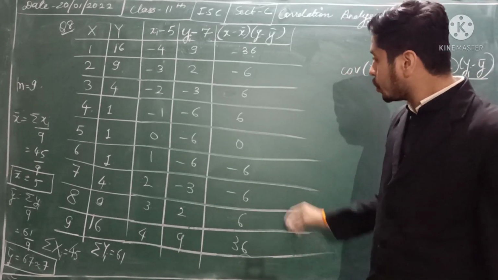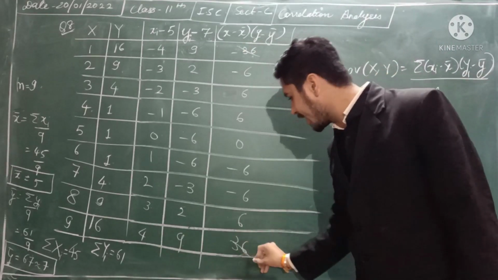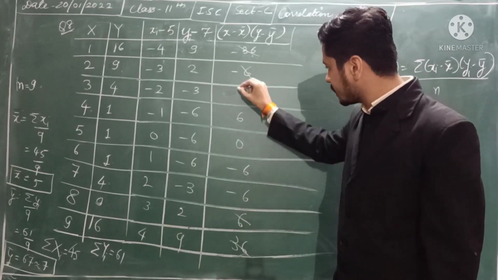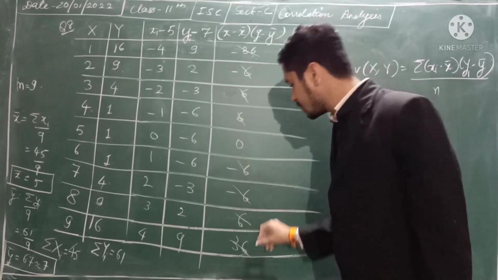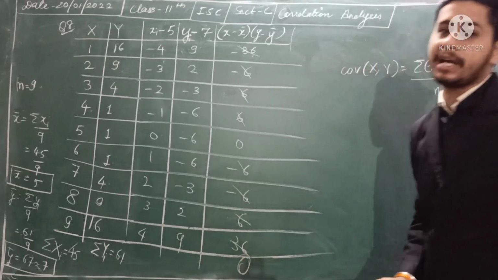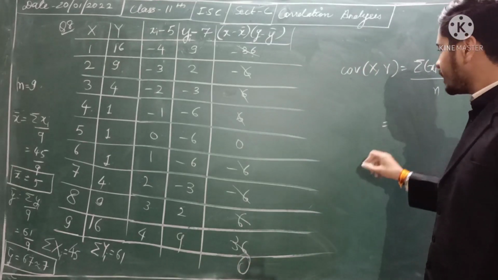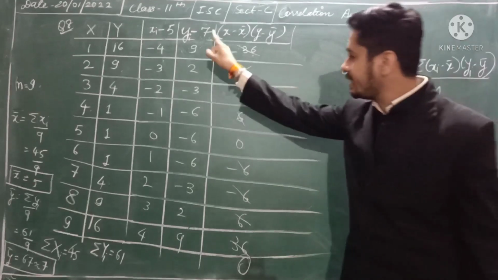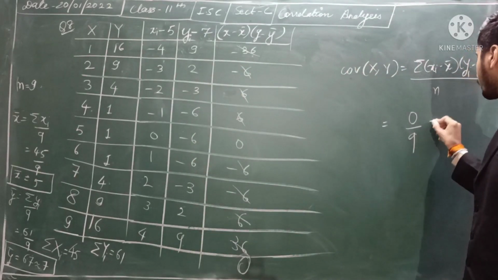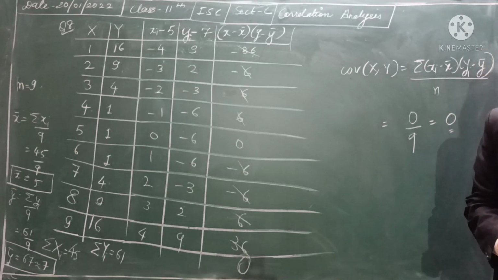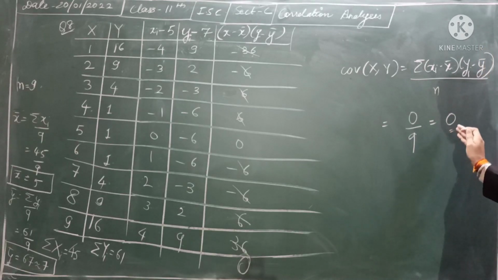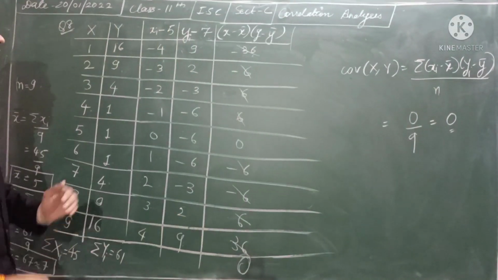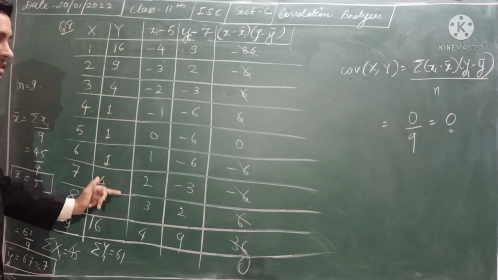And if you go on for the summation, this minus 36 is cancelled by this positive 36, minus 6 with plus 6, this 6 with this one, and we got 0 as the answer. Now try to understand. We got this whole as 0, whole upon what is n? The counting. This is 9. 0 by 9 is what? 0 only. So how to interpret this result 0? There is no connection, or covariance, between the two variables x and y.